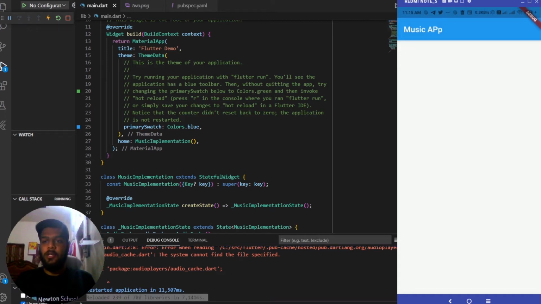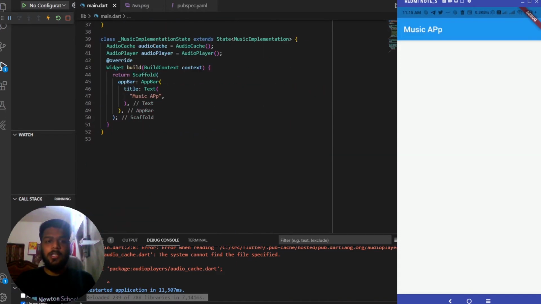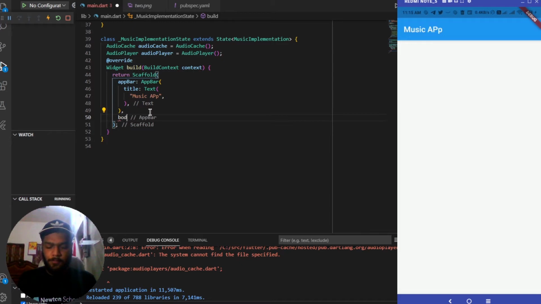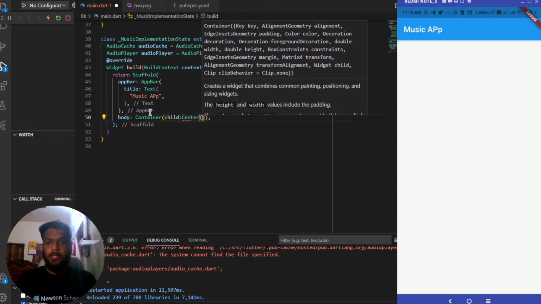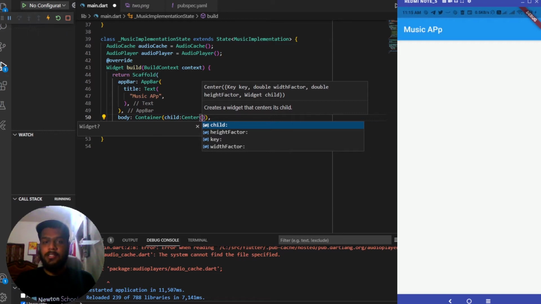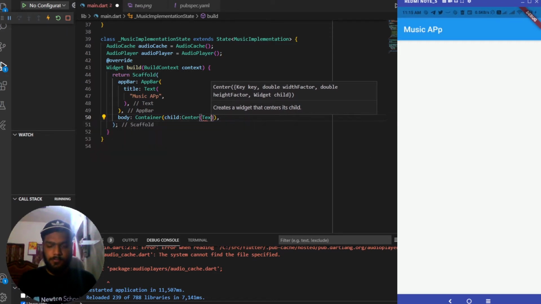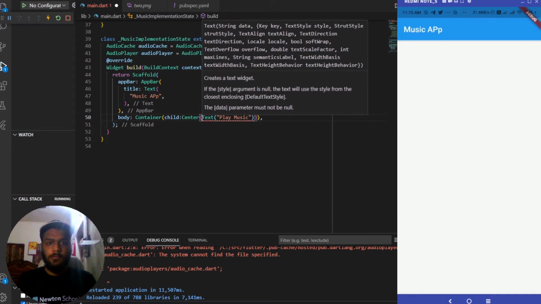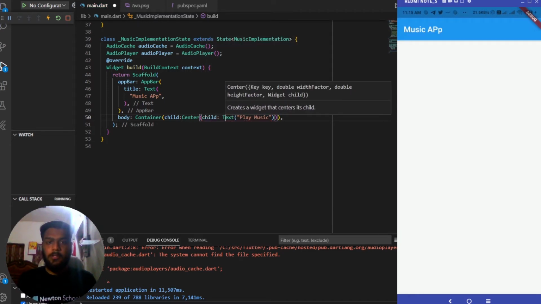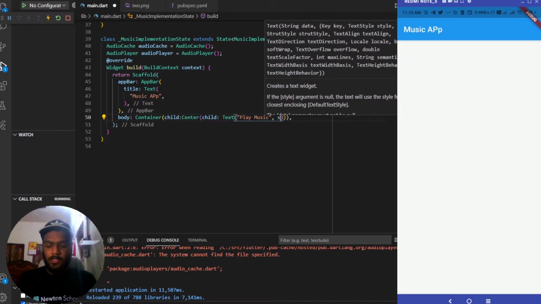Now let's continue on implementing the audio player thing. So inside the body, let me start with the body. Inside this body I'll be having a container which will be having a child as center, and this center will be having a text, and this text will be saying play music. Adding a child over here and adding some styles to this text as well.